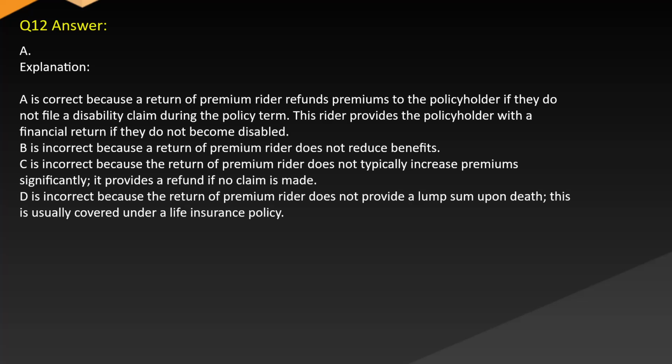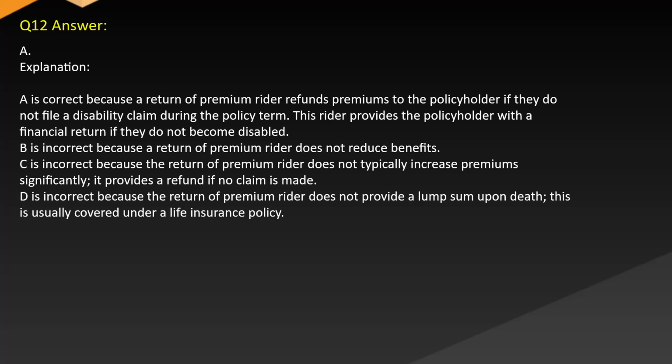Answer A. Explanation: It's correct because a return of premium rider refunds premiums to the policyholder if they do not file a disability claim during the policy term. This rider provides the policyholder with a financial return if they do not become disabled. B is incorrect because a return of premium rider does not reduce benefits. C is incorrect because the return of premium rider does not typically increase premiums significantly. It provides a refund if no claim is made.